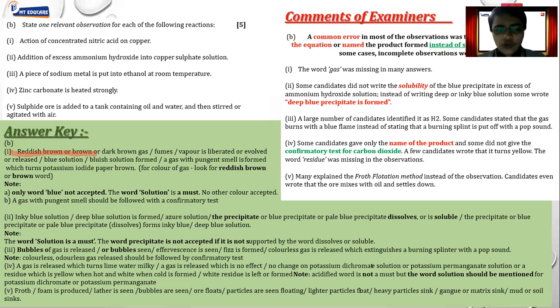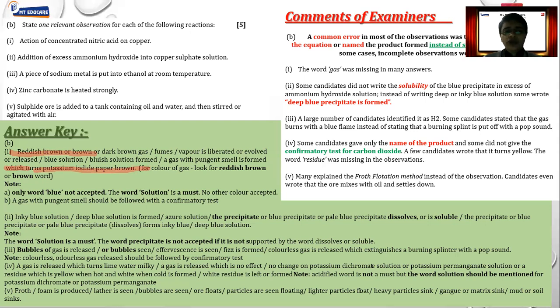Any word we can use out of it, is evolved, which turns potassium iodide paper brown. This is what we can write as the observation. But as I said, always mention proper word, correct word. That is very important.